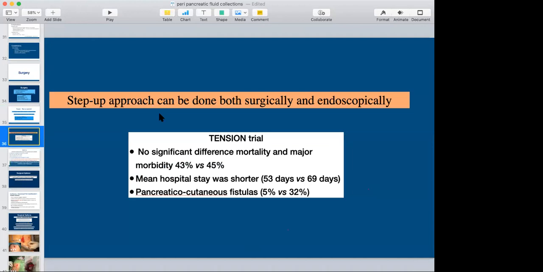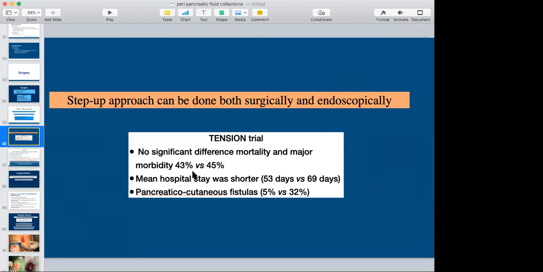The step-up approach can be done both surgically and endoscopically. This is one more trial, the TENSION trial, which shows no significant difference in mortality and morbidity between a surgical step-up and an endoscopic step-up. The mean hospital stay was shorter in endoscopically treated patients, and pancreaticocutaneous fistulas were fewer.